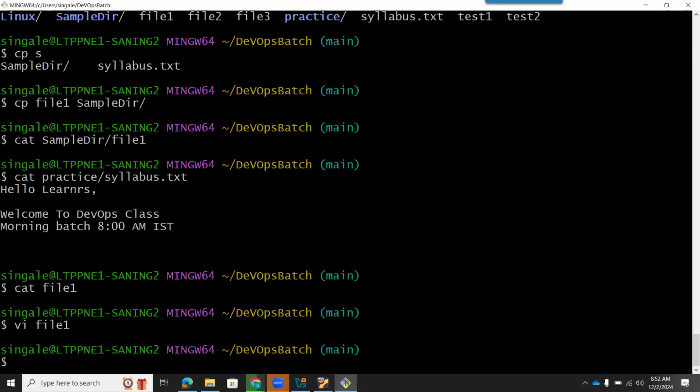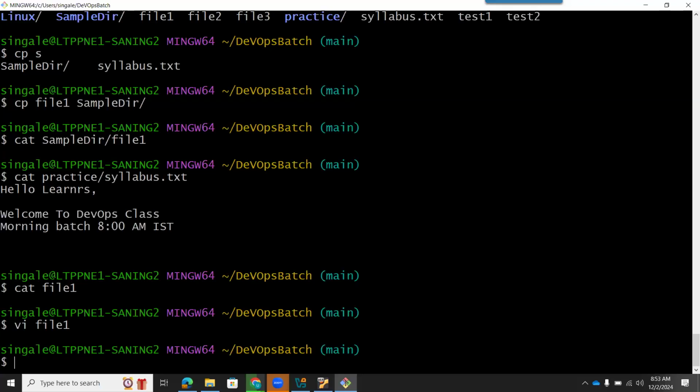Okay. So now here, what we have learned: how to copy files, how to create files, how to create folders, how to create multiple files at the same time using the command touch. The touch command allows us to create multiple files at the same time. Okay.